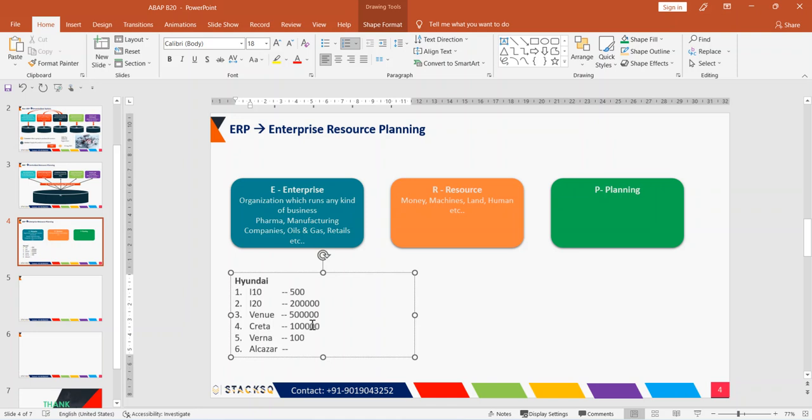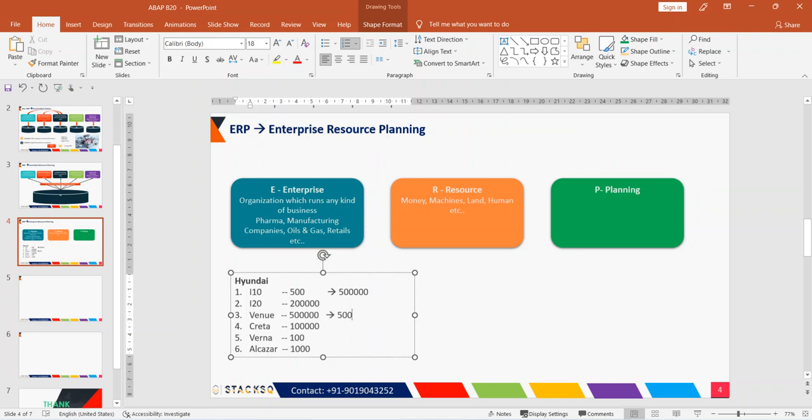And then maybe around 1,000 Alcazar cars have been sold. This is the data of the last year's cars that have been sold. Based on this data, they have to plan this year's manufacturing, right? For example, if they don't have ERP, or they are not maintaining the data, or not planning the business, and they manufacture, say, 5 lakh cars, they will manufacture 5 lakh i10, and then maybe 500 Venue.